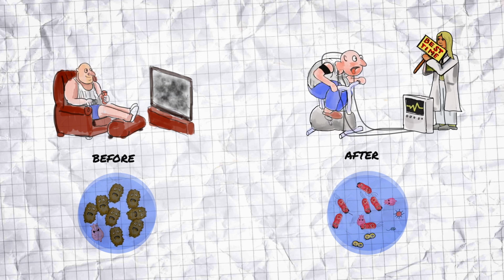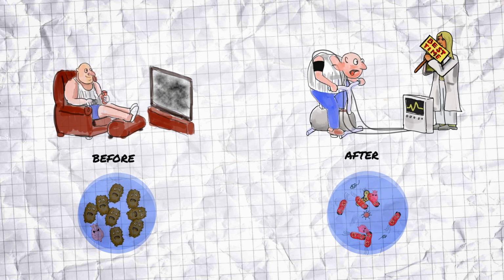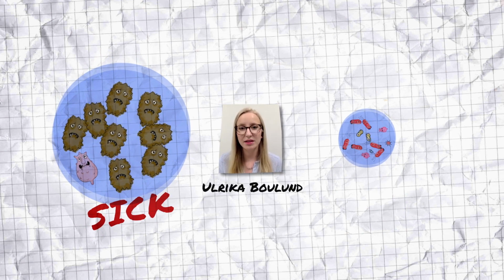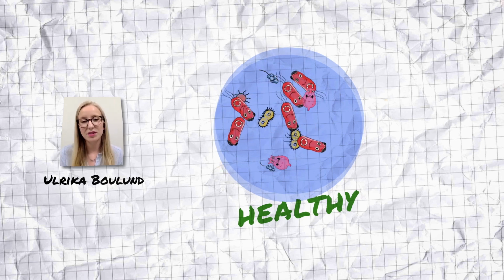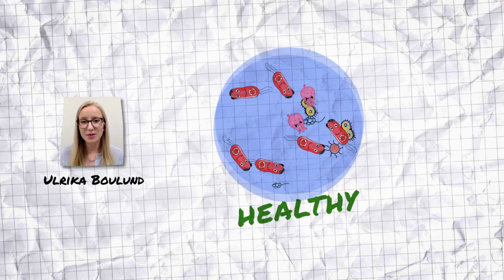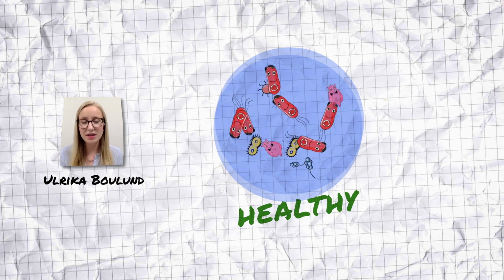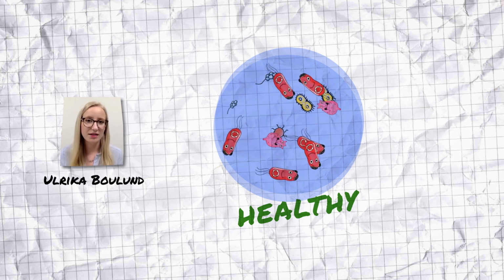But how does sick shit differ from a healthy one? In a sick stool sample, we usually have very few different types of bacteria, and they also have different amounts. But in a healthy stool sample, we want to see it like in an ecosystem out in the forest, where we have many different types of bacterial species, and we want them to be in equal balance as well.